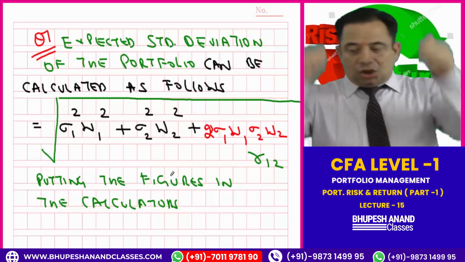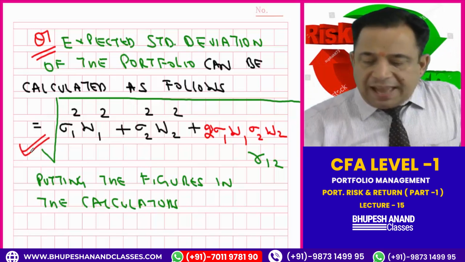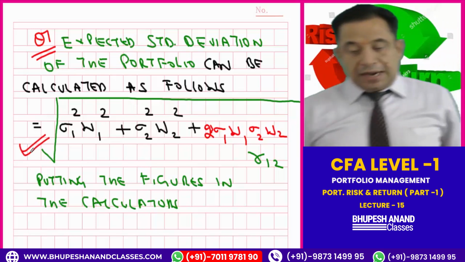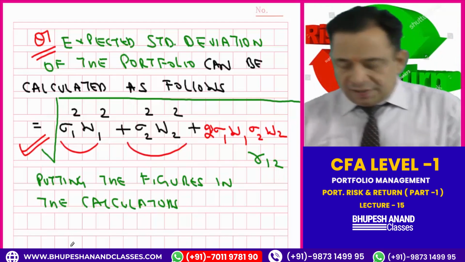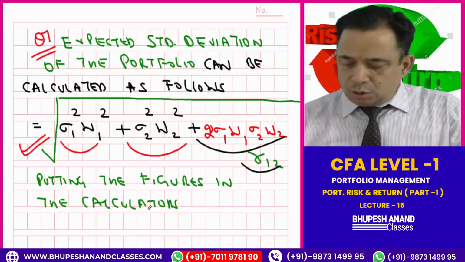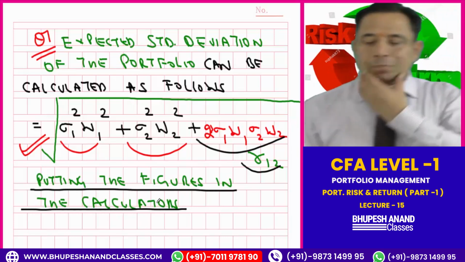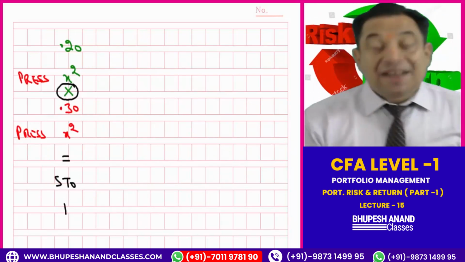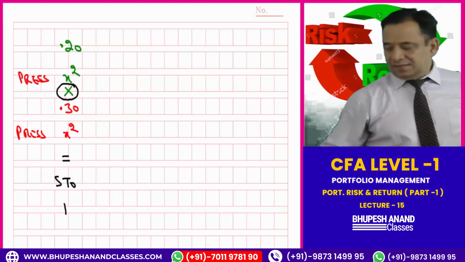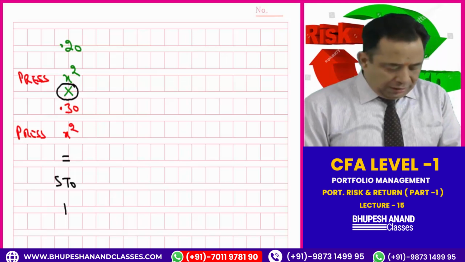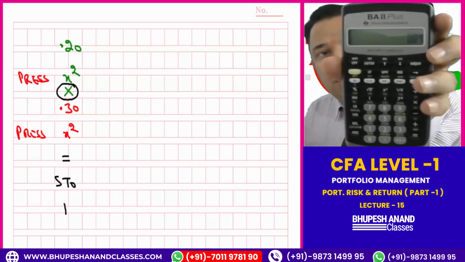Expected standard deviation of the portfolio can be calculated as follows: standard deviation 1 whole square, weight of 1 whole square, standard deviation 2 whole square, weight of 2 whole square. Putting the figures in the calculator, I have used the calculator steps. Point 2, then press X, this is point 2, I will press X here. It will automatically come 0.04